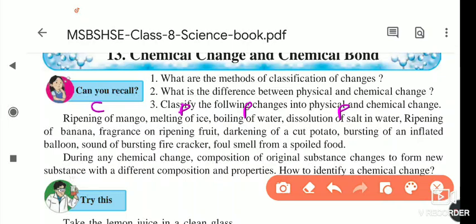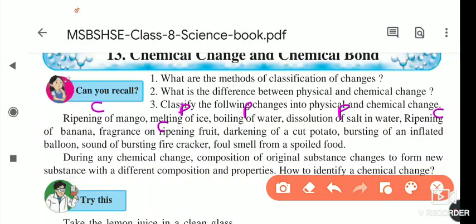Next it is the ripening of banana. Ripening of banana is a chemical change, because the taste and the contents change when it ripens. Fragrance of ripening fruit is also a chemical change.